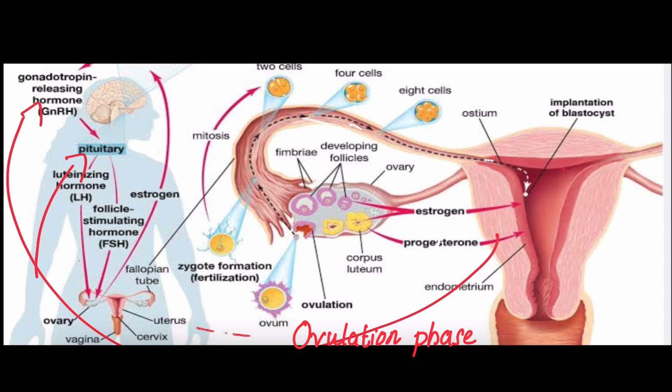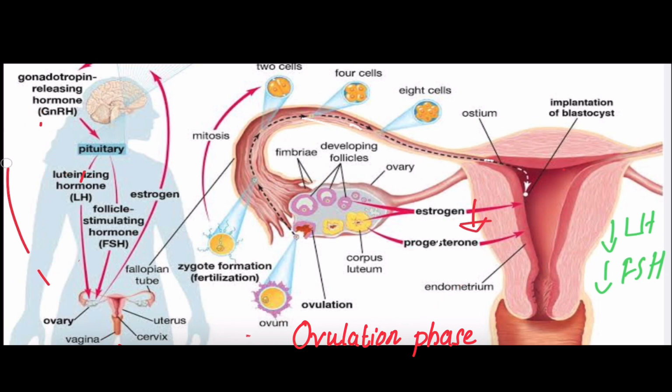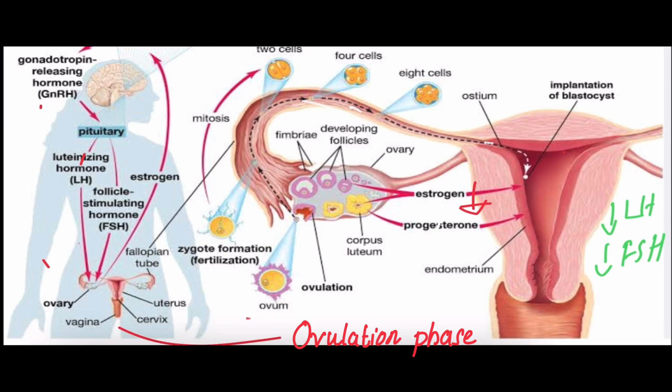As a result of this negative feedback, there is a dip in both LH and FSH. These two are the gonadotropins. But we need LH for the purpose of ovulation. So how will that happen? Just prior to ovulation, a dip in the estrogen level occurs, and this negative feedback is removed from the pituitary gland as well as from the hypothalamus.